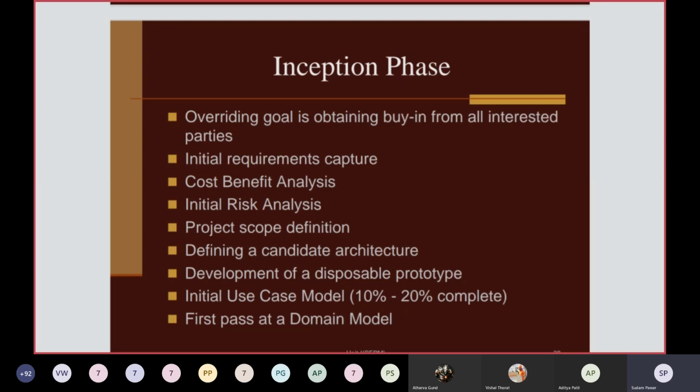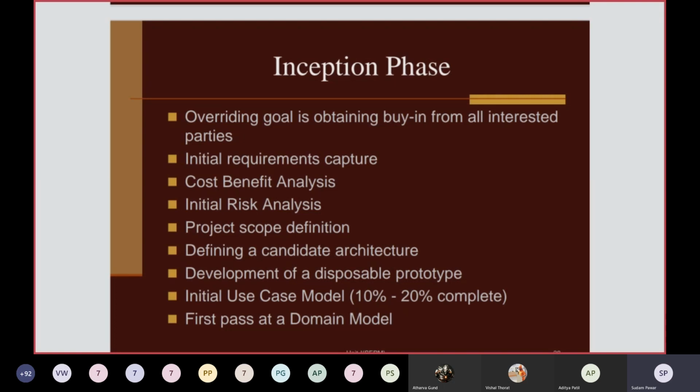And in the inception phase, you are doing initial use case modeling also, but that is just 10 to 20% of the number of use cases in your complete software project. Up to 80% of use case modeling will be done in the elaboration phase. Then a first pass at a domain model.